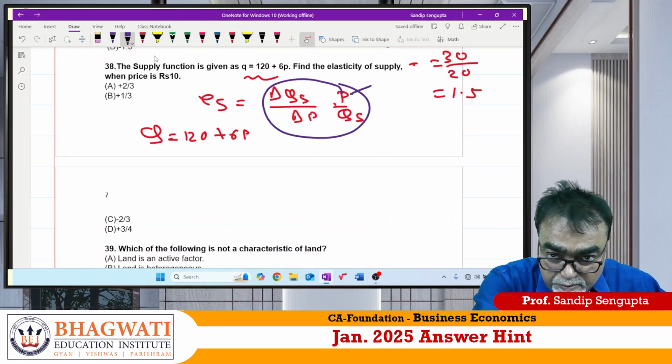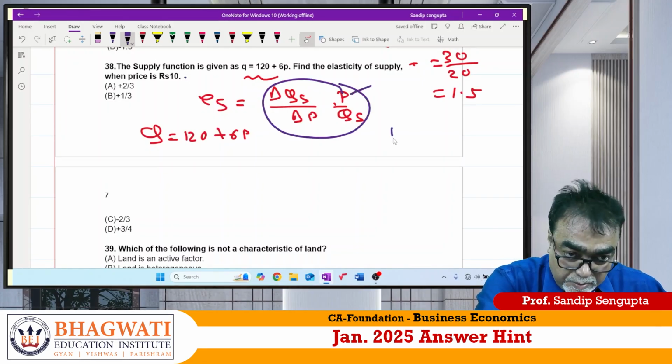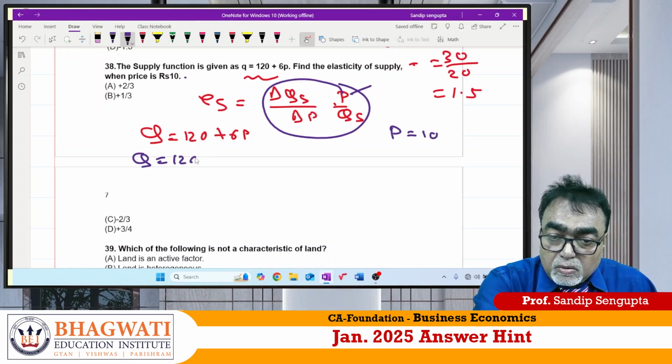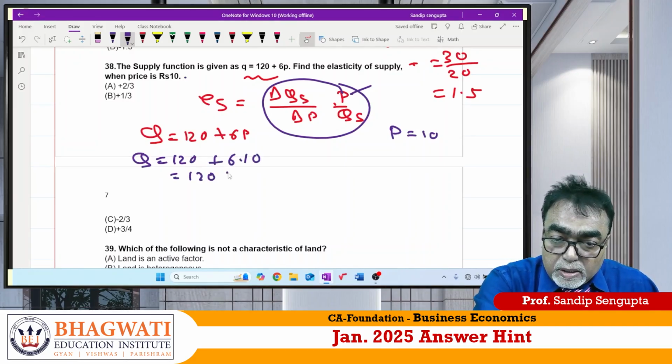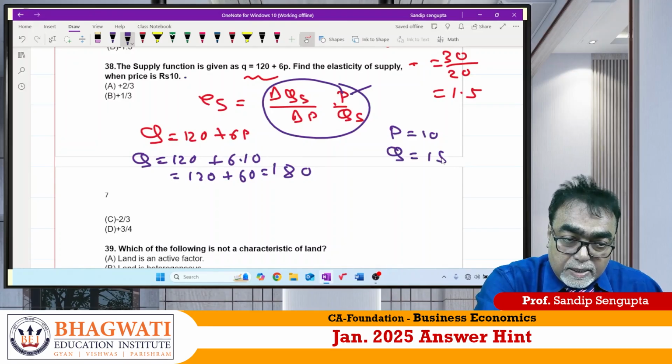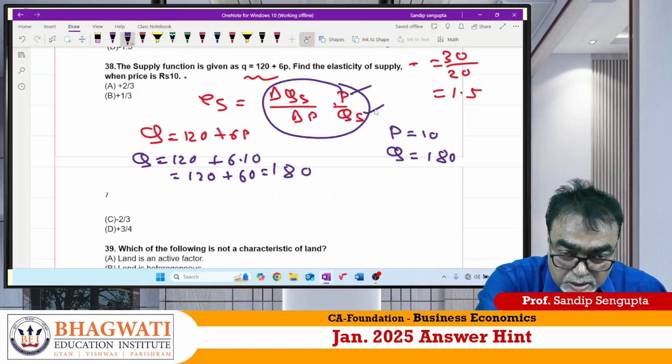Price they have given as 10. Quantity you can find out by putting here 10. 120 plus 6 into 10, mane 120 plus 60, matlab 180. So quantity has come out 180.